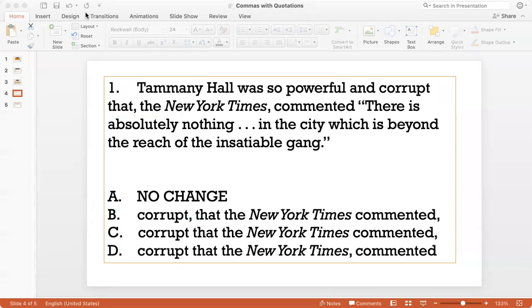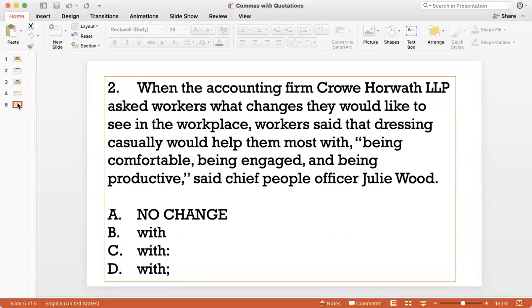The other kind of question is what we discussed in the second slide. When the accounting firm Crowe Horwath LLP asked workers what changes they would like to see in the workplace, workers said that dressing casually would help them most with being comfortable, being engaged, and being productive, said Chief People Officer Julie Wood.